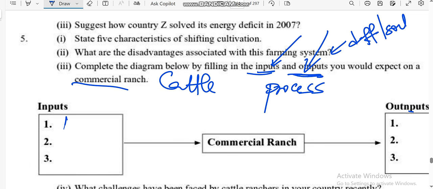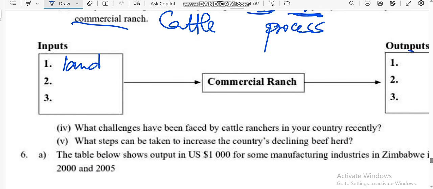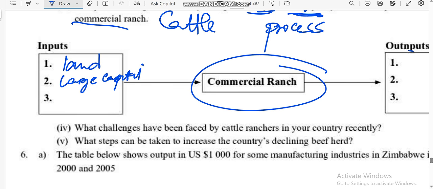We need land, obviously. We can't do this type of farming in the air. Number two, we need large capital. Number three, we also need skilled and unskilled labor. We also need the cattle breeds. We also need machinery. We also need the technical knowledge, the knowledge of doing commercial ranching.